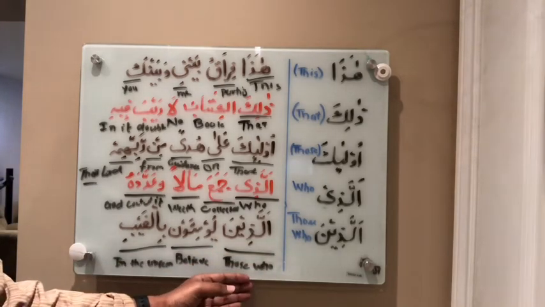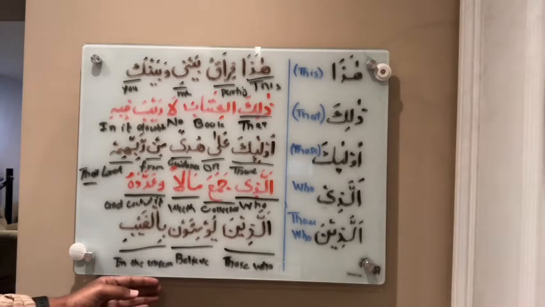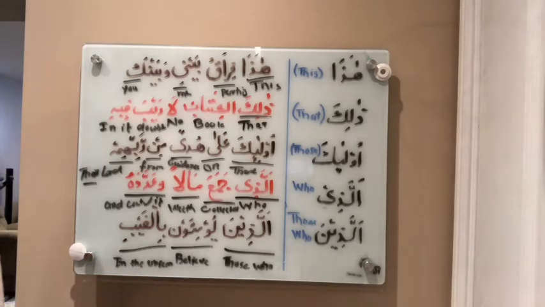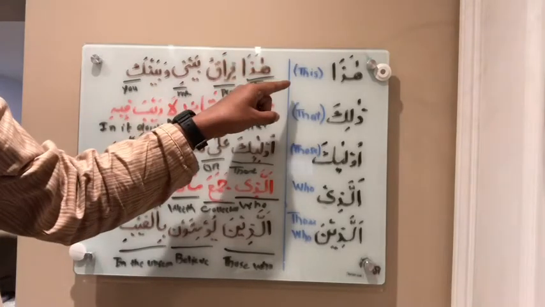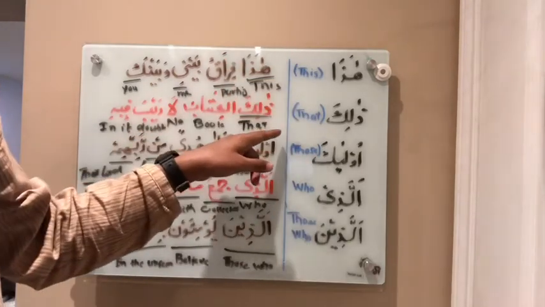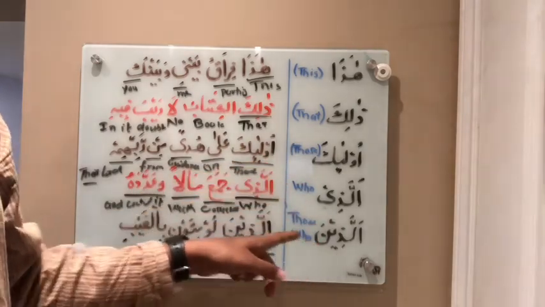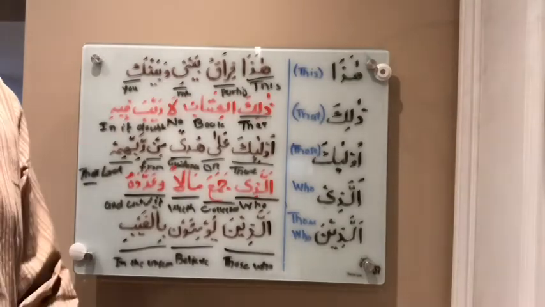So just to summarize, what we need to focus on here is haza, this, dhalika, that, ulaika, those, alladhi, who, alladhina, those who. We should memorize these few.